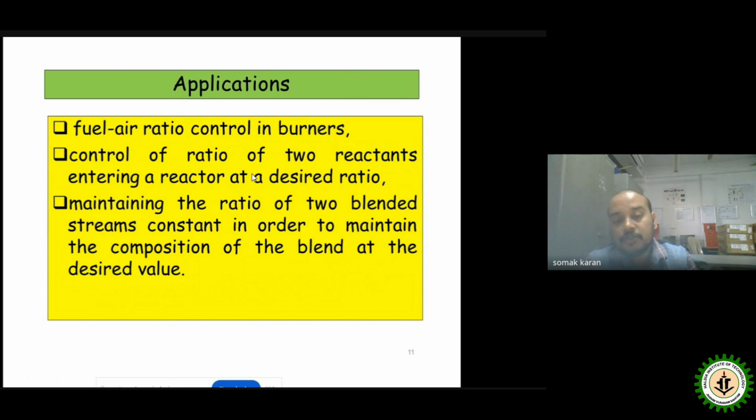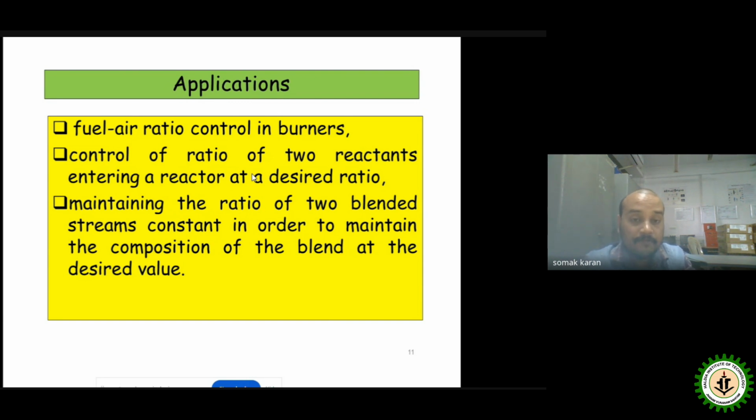In the case of ratio control, there is fuel-air ratio control in burners, and in most cases in boilers there is a huge application of ratio control. Controlling the ratio of two reactants entering a reactor at a desired ratio is a very important point of discussion. In most chemical plants, ratio control is very important for the reactants entering the reaction chamber.